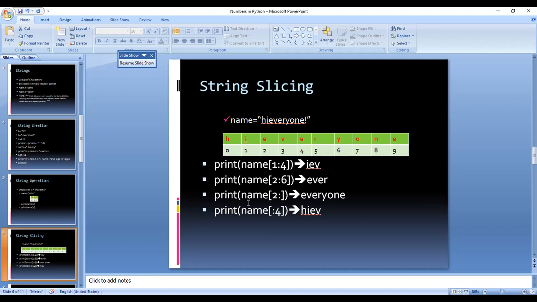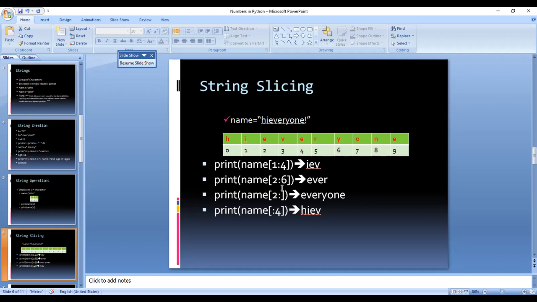Now the second method is starting from a position where the last limit is not given. When the last limit is not given, that means everything will be printed till the end of your string. So what is present at index number 2? At index number 2, E is present. From this E to the last E, every, ever, and yone will be printed. Everyone will be printed here.